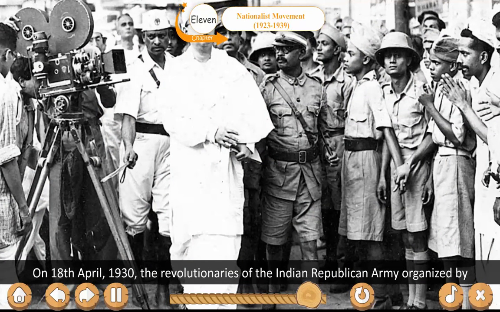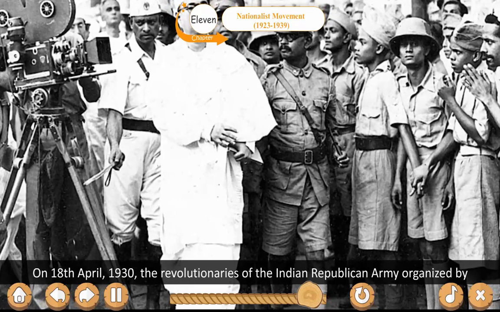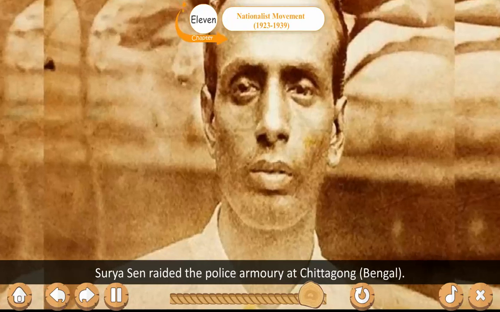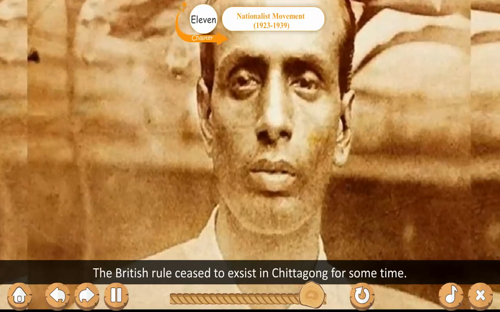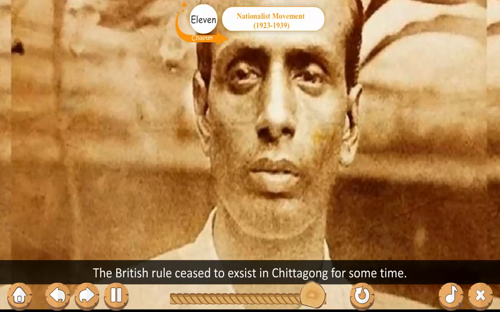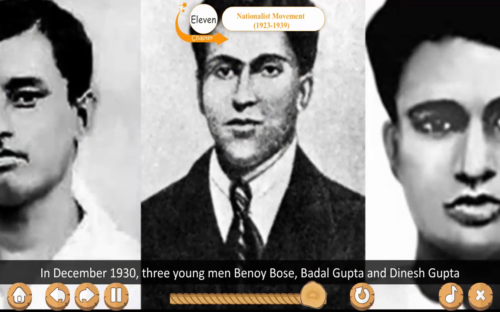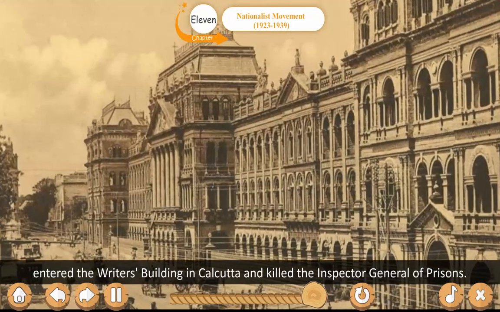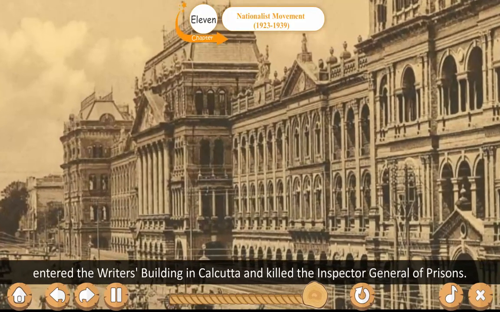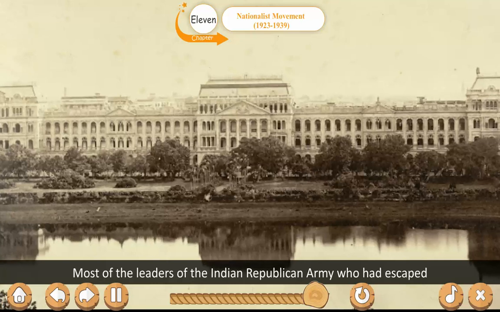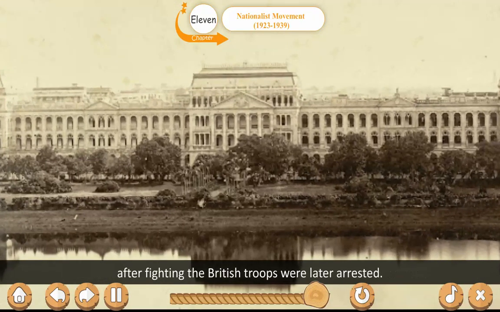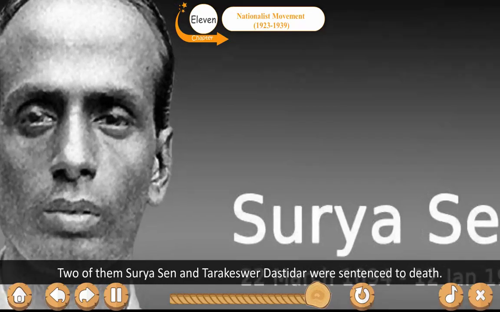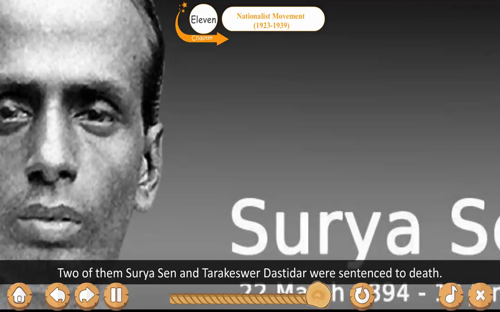On 18th April 1930, the revolutionaries of the Indian Republican Army, organized by Surya Sen, raided the police armory at Chittagong, Bengal. The British rule ceased to exist in Chittagong for some time. In December 1930, three young men, Binoy Bose, Badal Gupta and Dinesh Gupta, entered the Writers' Building in Calcutta and killed the Inspector General of Prisons. Most of the leaders of the Indian Republican Army who had escaped after fighting the British troops were later arrested. Two of them, Surya Sen and Tarakeshwar Dastidar, were sentenced to death.